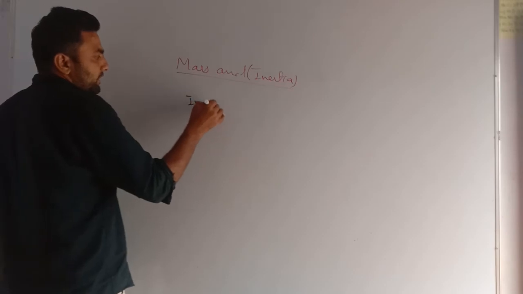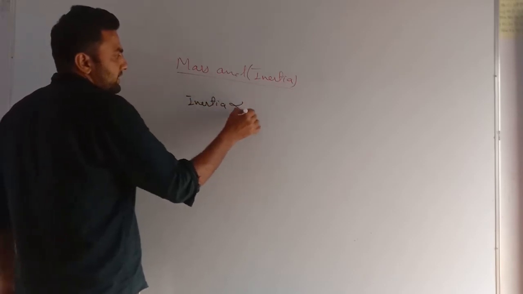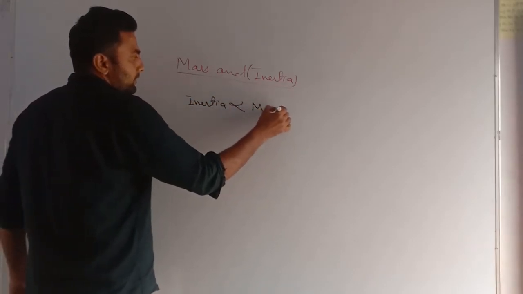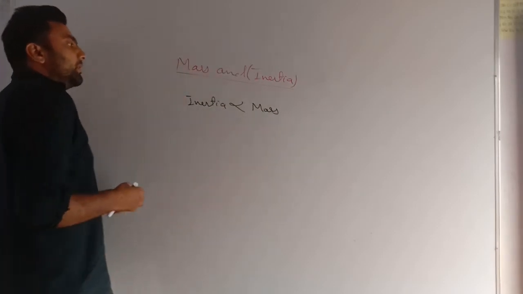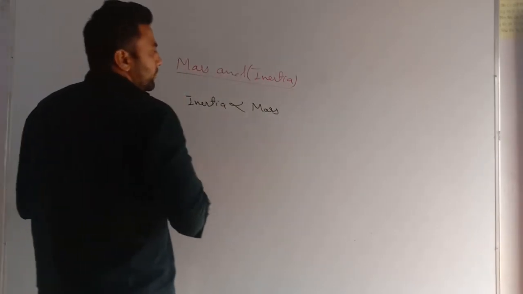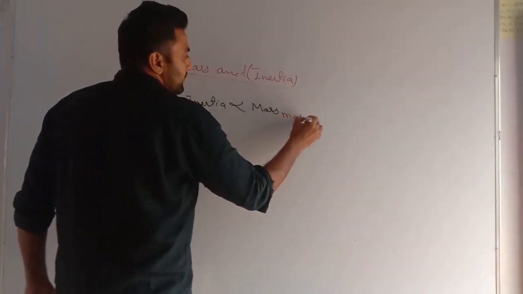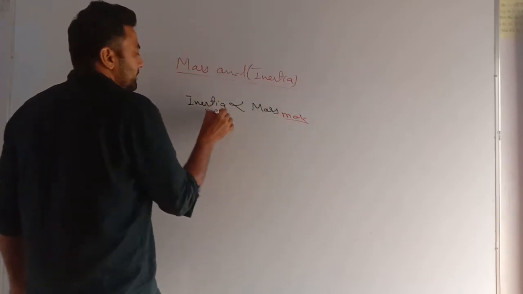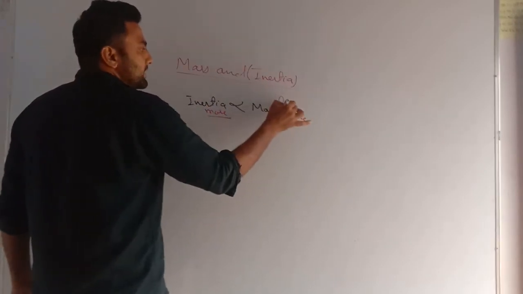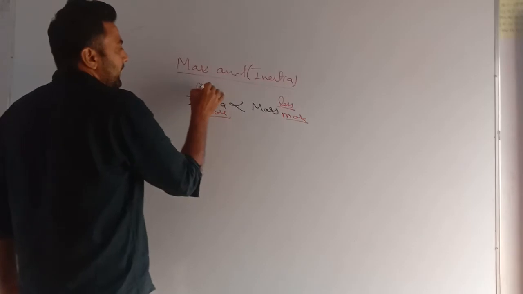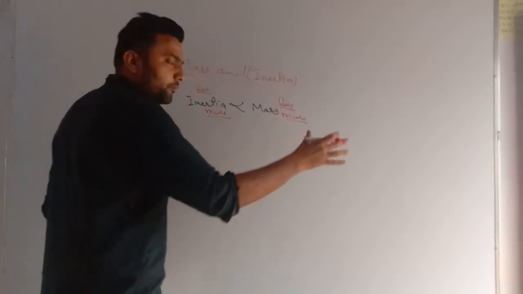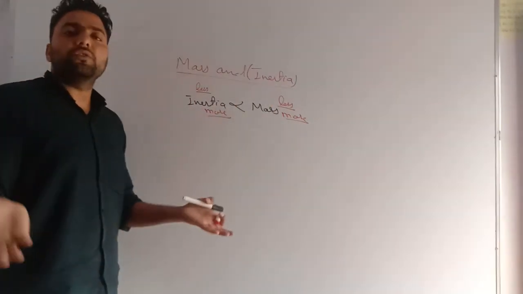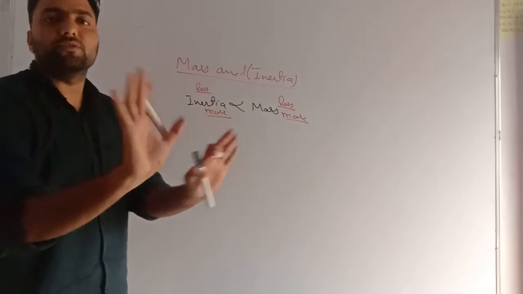This inertia is directly proportional to the mass of the body. More is the mass, more will be the inertia. Less is the mass, less is the inertia. No mass, no inertia. First of all, if there is no mass, it means that thing does not exist.